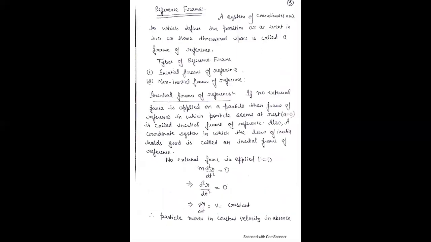Now the next topic is reference frame, or frame of reference. It is a system of coordinates, like in 2D xy or 3D xyz, a combination in 3D space or 2D space that defines the position of an event, meaning the position of any particle.